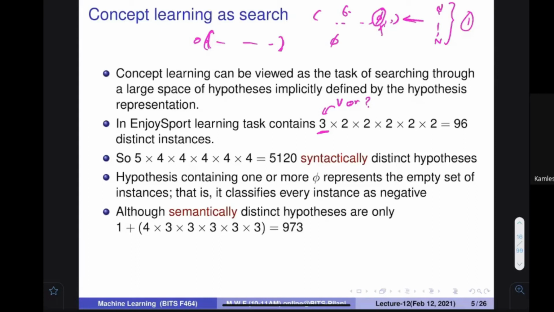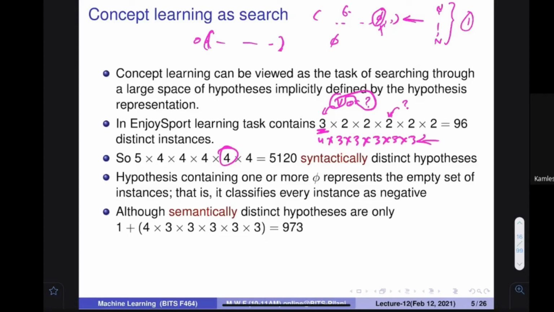Three values were possible. Then you say 4 multiplied by 3 multiplied by 3 multiplied by 3, because two values are there and one is a question mark, as we have made here 4. So these many hypotheses I can create, with either a value or a question mark.